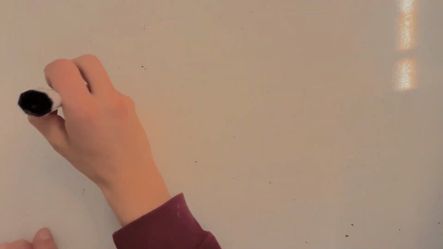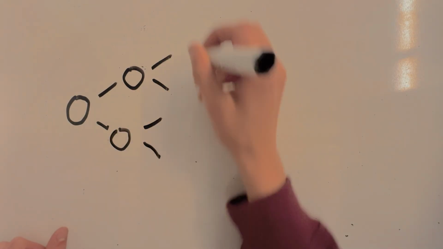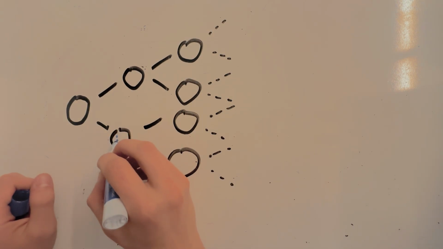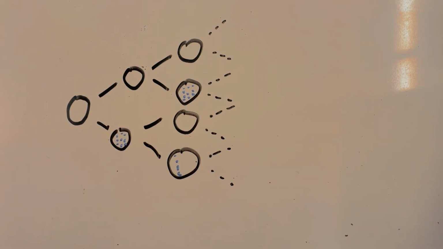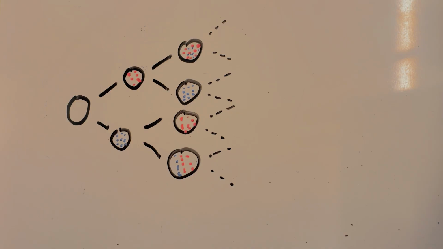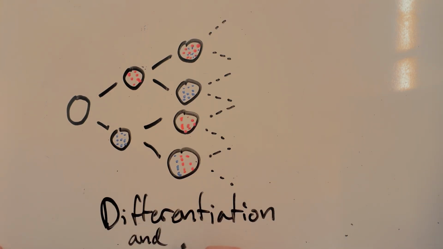and now there are 2 cells with identical genetic information. Our one embryonic cell has now become 2, and through this process, we can see how it will keep multiplying to become 4 and 8 and 16 until it becomes the trillions in our fully formed bodies. But how do these identical cells become different, like our hair cells versus our blood cells or our skin? It's through a process called cell differentiation. But first, back to chromosomes.